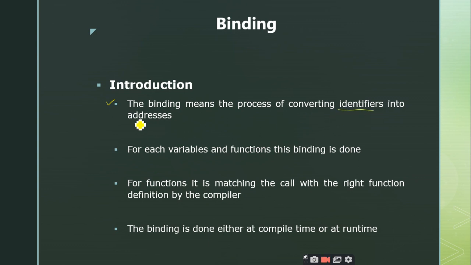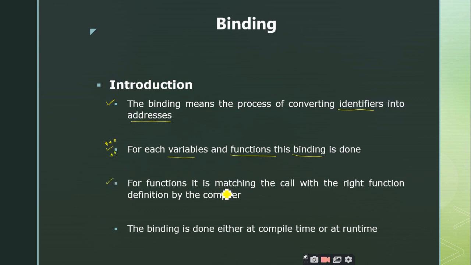As I have told with respect to variables, you need to map the identifiers with the addresses. That is called binding. For each variable and function that you define in the program, the binding has to be performed. Binding is applicable to both the variables and functions.